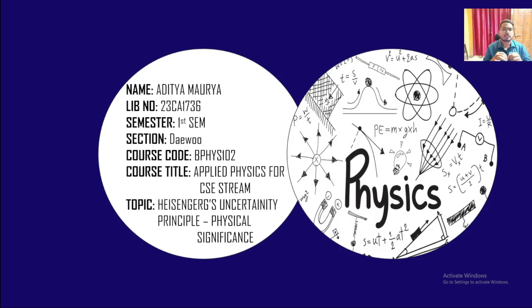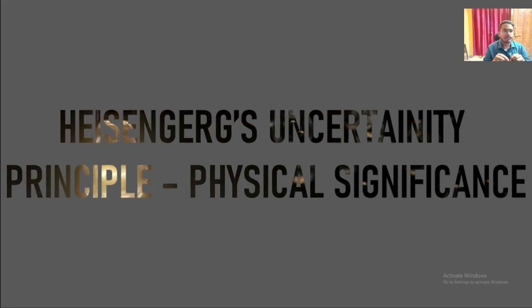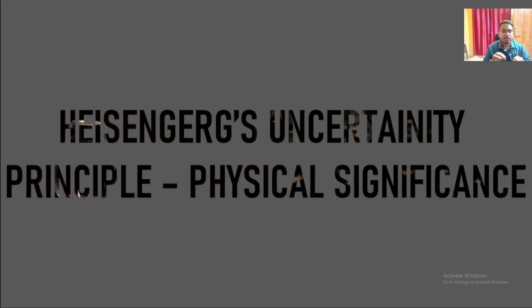Today we'll be discussing a small topic in physics. The course code is BPHYS102 and the title of the course is Applied Physics for CSE stream. The topic that I've chosen today is Heisenberg's uncertainty principle and also its physical significance. So let's dive into this and have a better and clearer understanding of this topic.